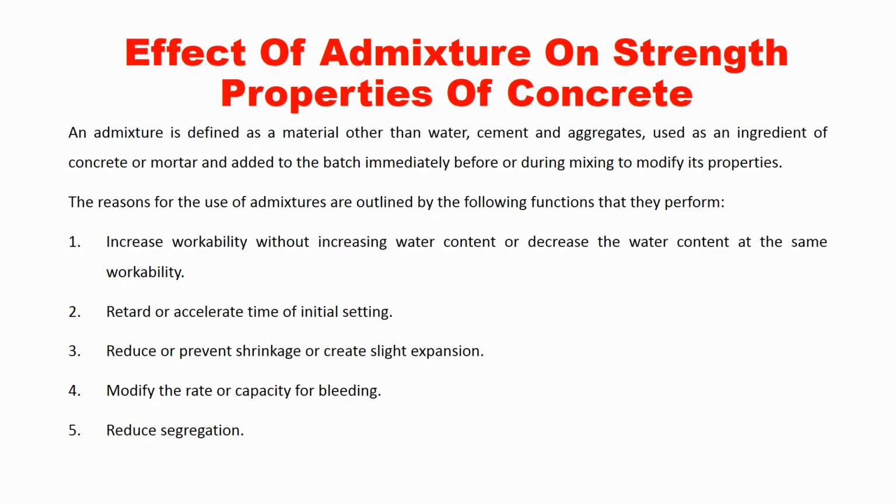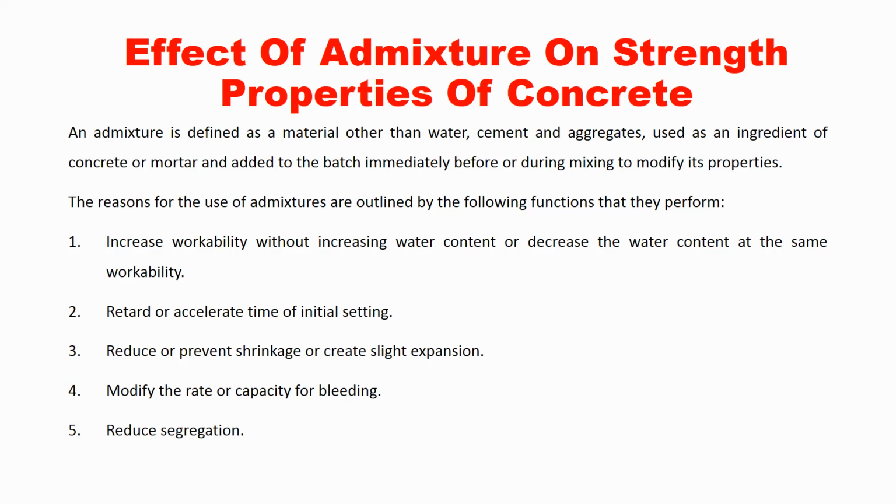In the mineral admixtures we have fly ash, GGBS, rice husk ash. These are some of the types of mineral admixture. When we use these admixtures in the concrete, we can modify its properties. Each admixture will do some kind of change in property.